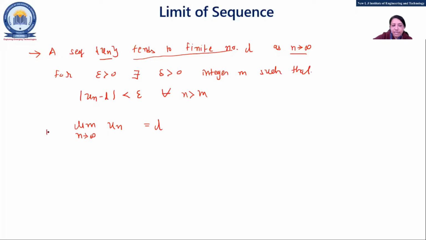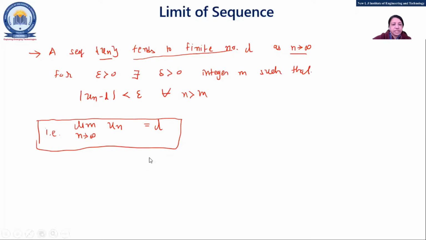So it can be represented as a what? So you need to remember this. Then you can write down this statement: limit n tends to infinity un equal to L. And this type of example we have solved in the previous session, right? How to apply a limit and all. So the same concept will apply here also in what? Sequence. So sequence definition, limit of sequence.